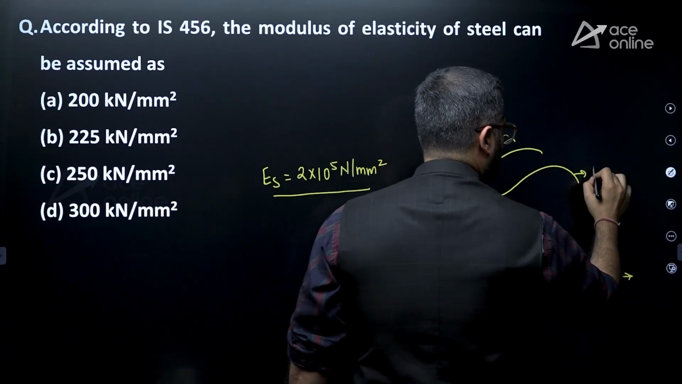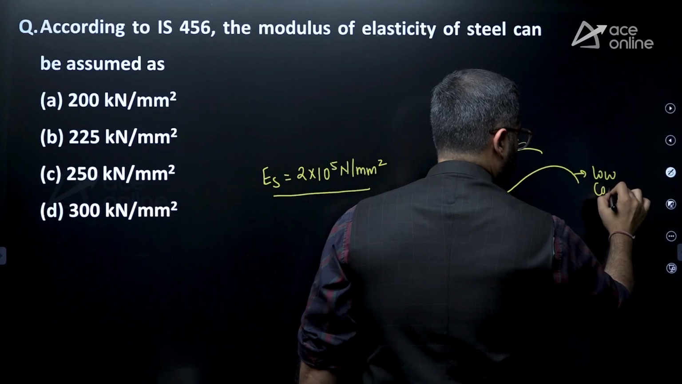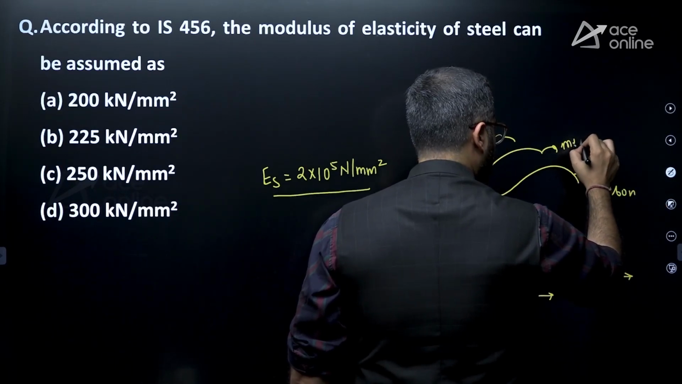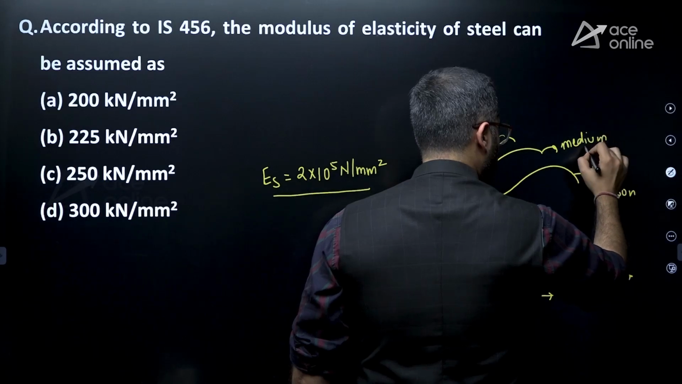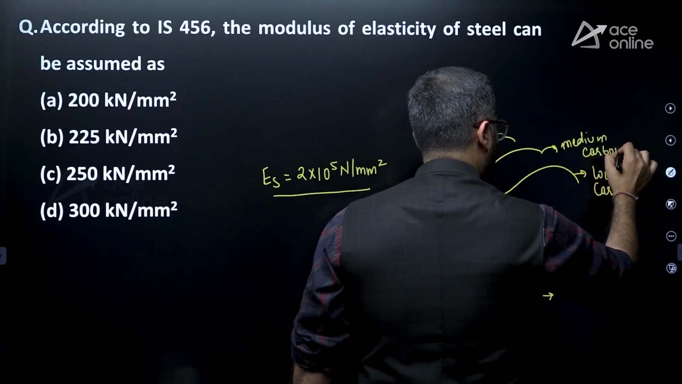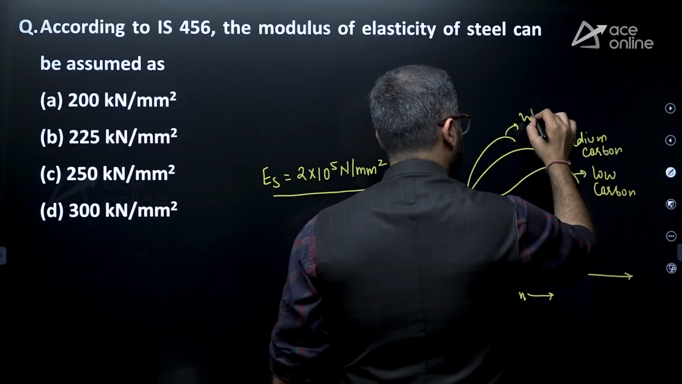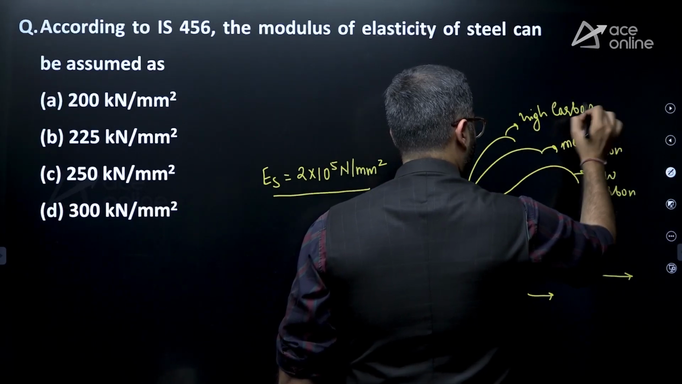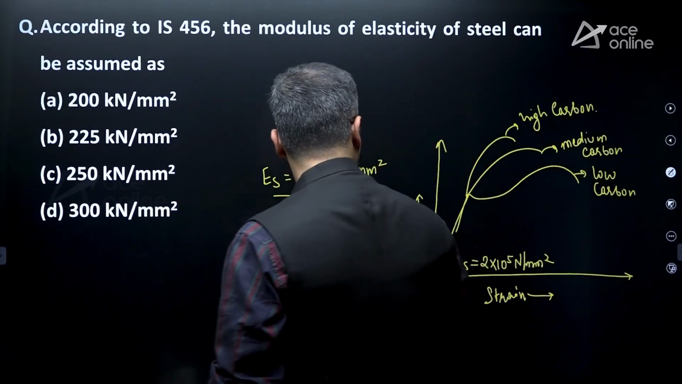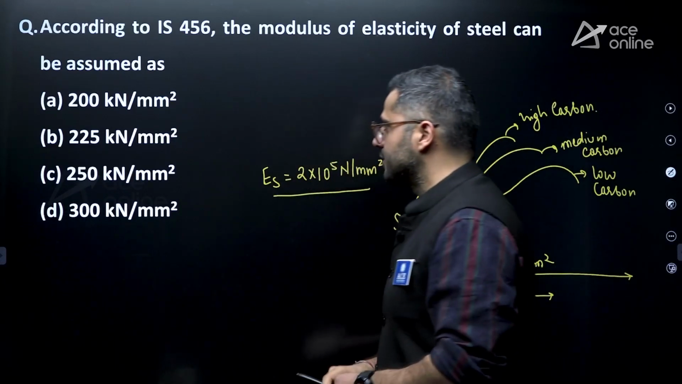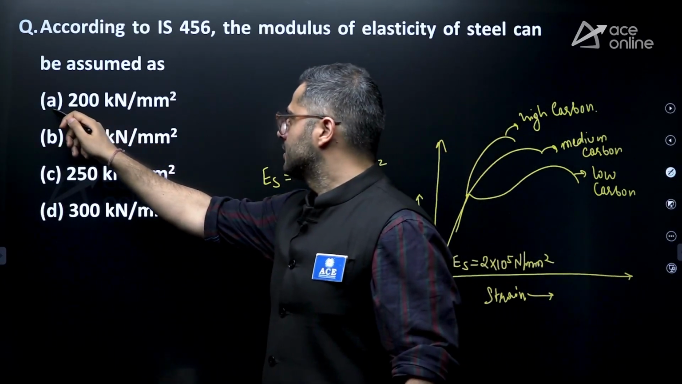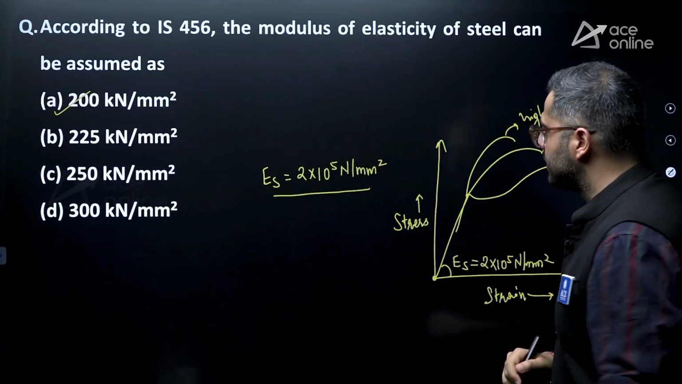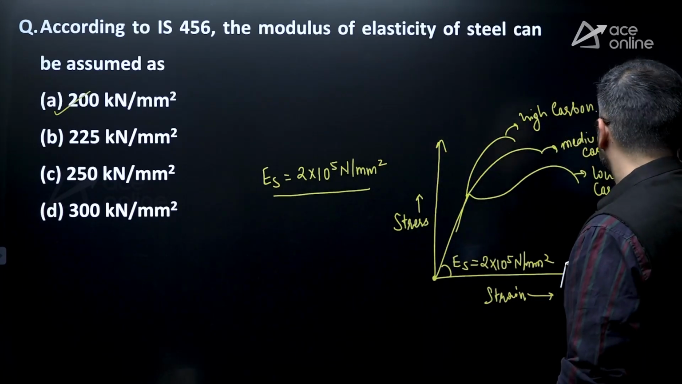So this is your low carbon steel. This is medium carbon steel. And this is high carbon steel. Right, this is high carbon steel. So you can consider all these three kinds of steels. Over here, this shall be your answer, 2 into 10 to the power 5. So you can convert this into MPa. Your answer would be the same.